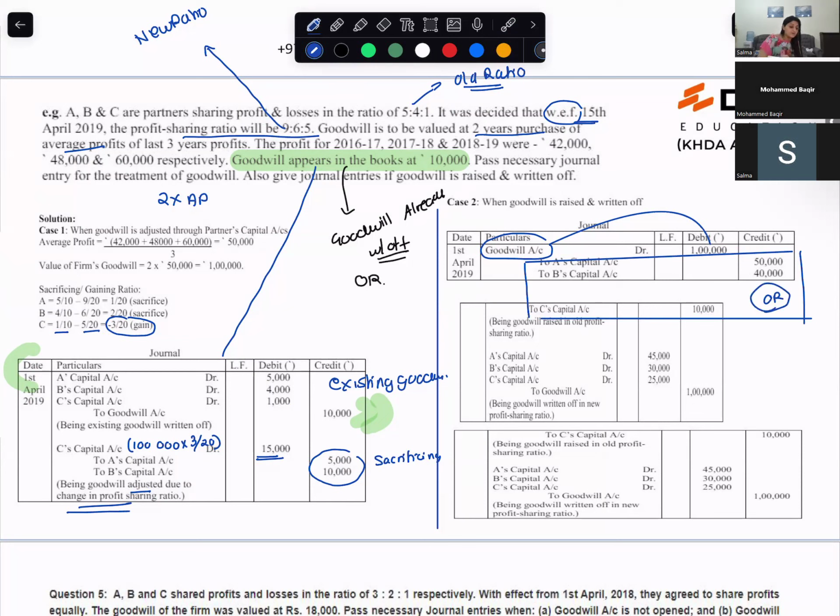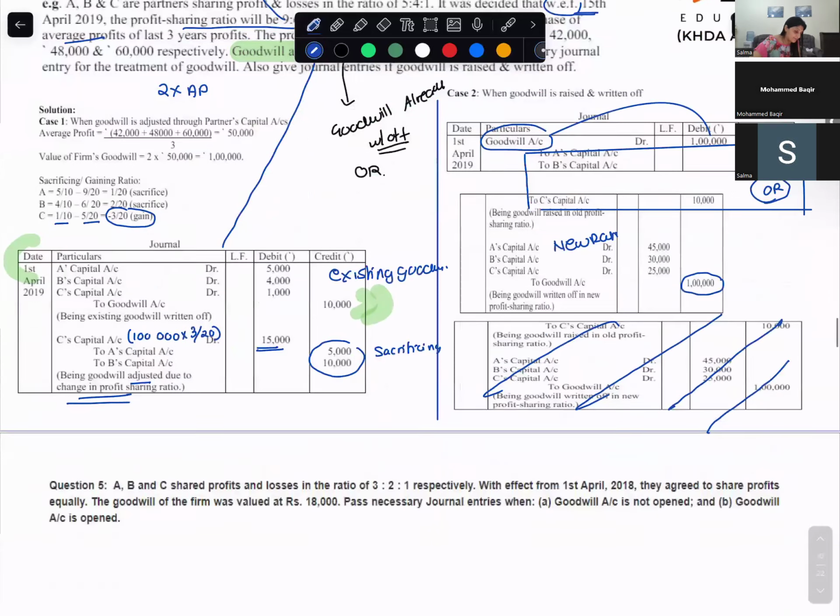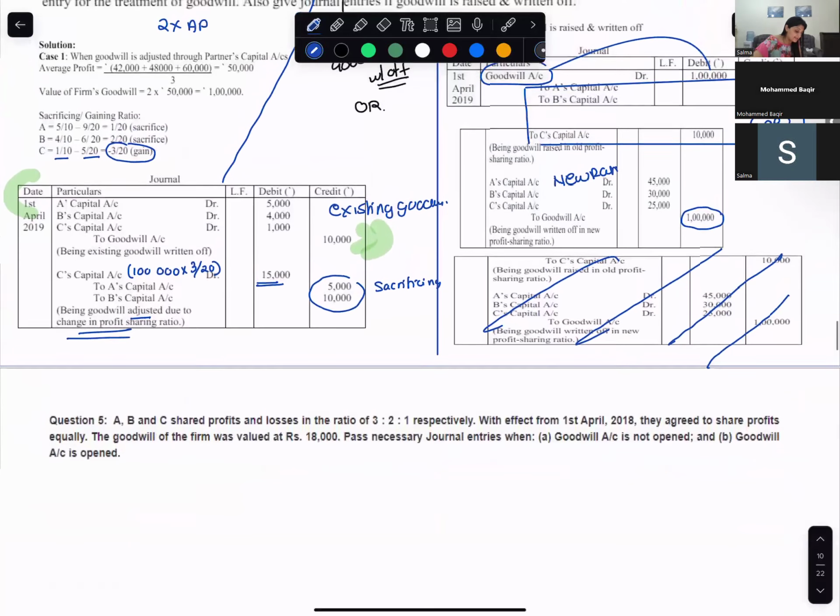Okay, and goodwill written off, that means goodwill will be credited and partner's capital account will be debited. In which ratio? New ratio. Understood this? So goodwill raised and goodwill written off. Now go to the next sum.